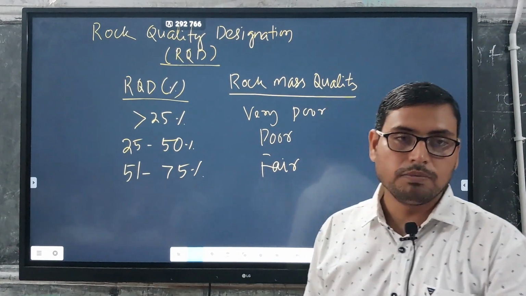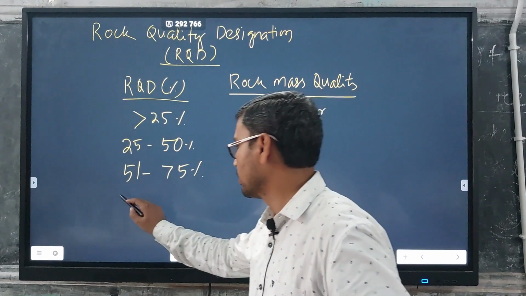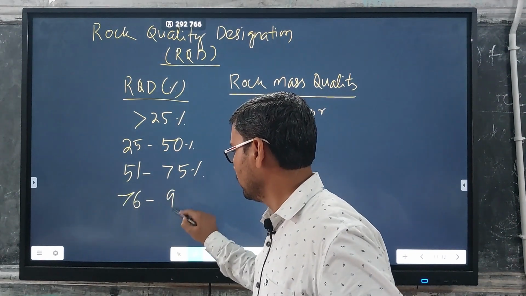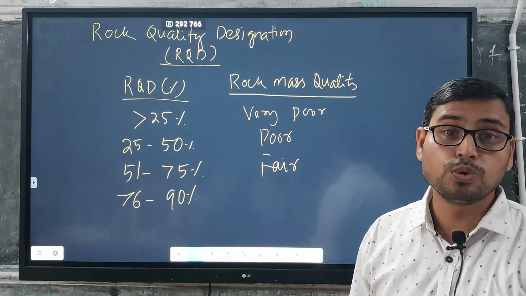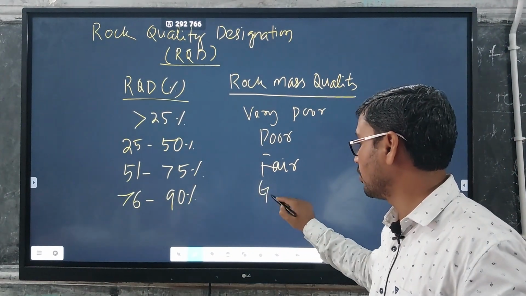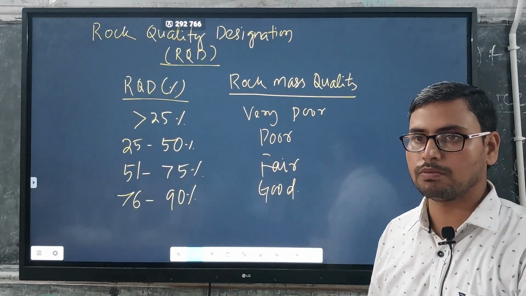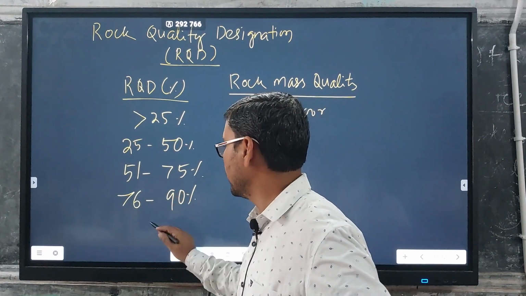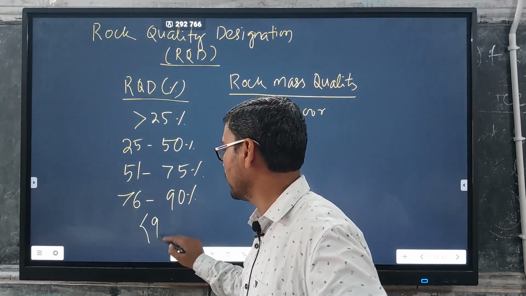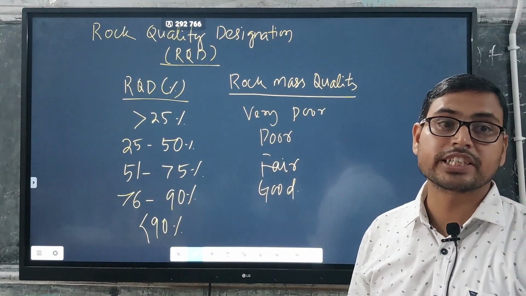Then from 76 to 90, the quality of that rock mass is good, or the strength is good for that particular rock mass. If RQD is greater than 90%, the quality of that rock mass is excellent.